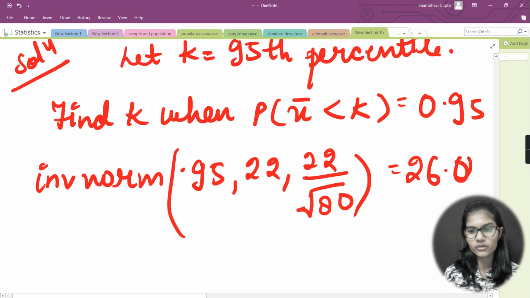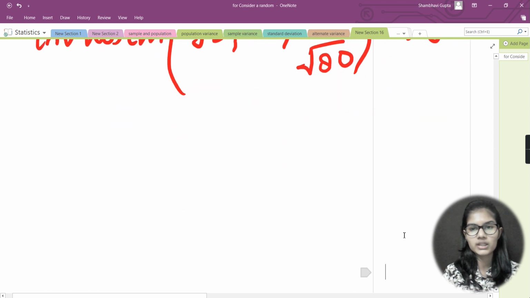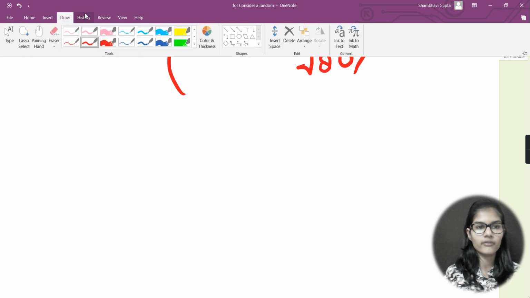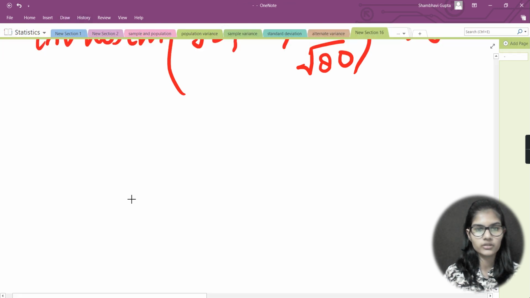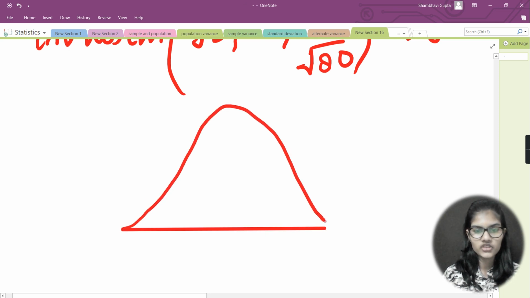Now you can solve that on your own. I'm not going to solve that. Let me write that 0 clearly. This is the answer you get, inverse norm equal to 26.0. Now let's make the graph for this also. First make a straight line, and then make the bell shape.